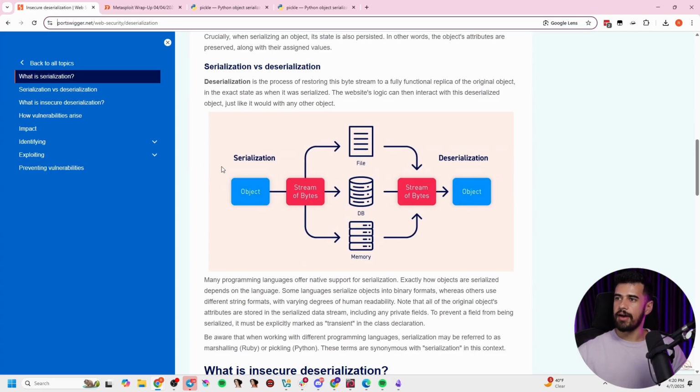Let's say we have a Python application over here and then a Java web server over here. Well, we need to transfer that data from the Python application to the Java application.